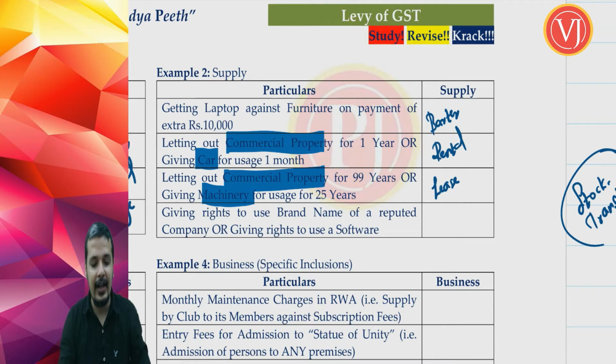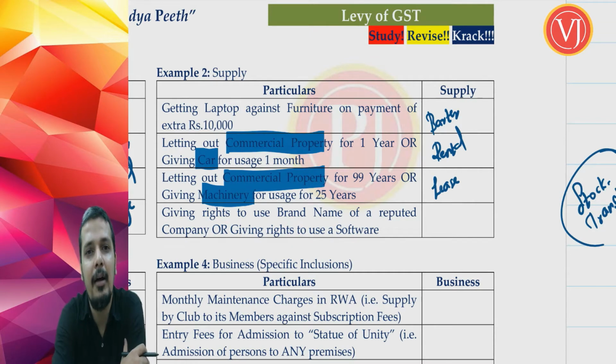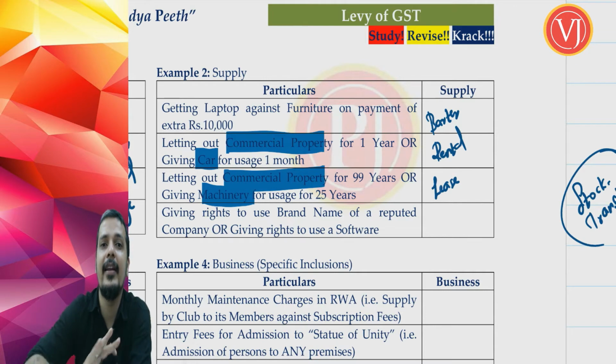And when you're talking about the last example, you're talking about a scenario where I give rights to use my brand name or give rights to use software. Supposing I allow you to use my brand name, right? Say for example, Goli Vada Pav is allowing a lot of dealers to use the brand name Goli Vada Pav and sell the Vada Pav.